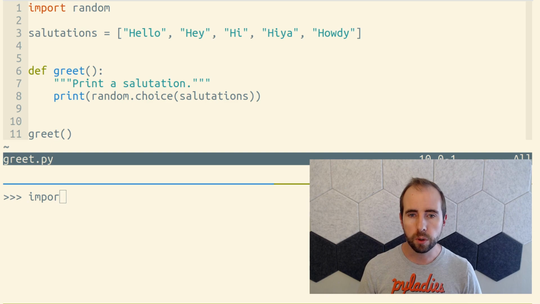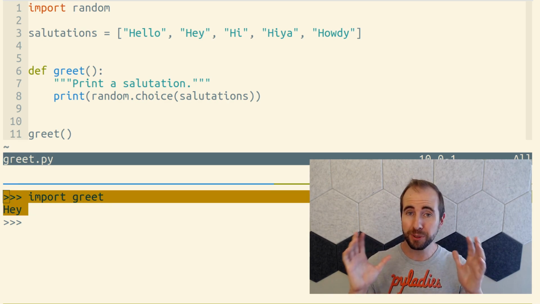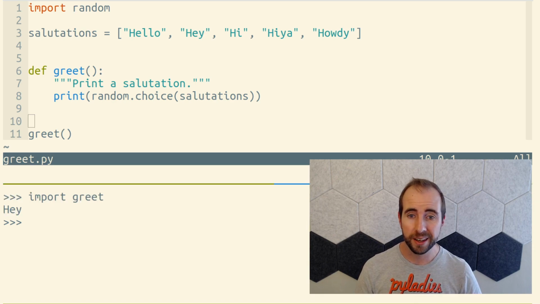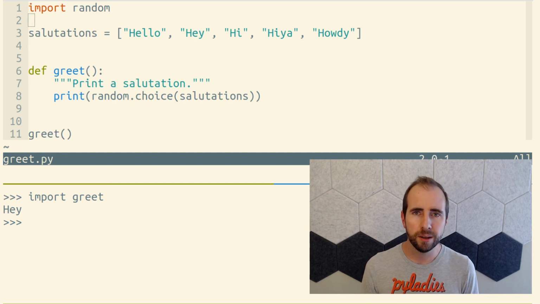But what if we import a .py file? In that case, Python also runs all of the code in that .py file. It's very weird to see something printed out when you import a module. This .py file here really wasn't meant to be used as a module. It wasn't meant to be imported. It was meant to be run as a script.